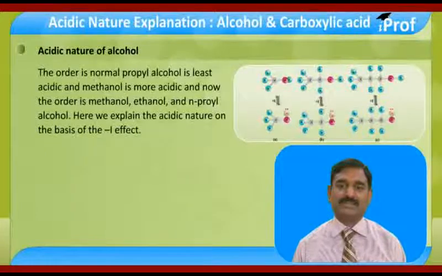The order is methanol, ethanol and normal propyl alcohol: A, B, C, decreasing order of alcohols.